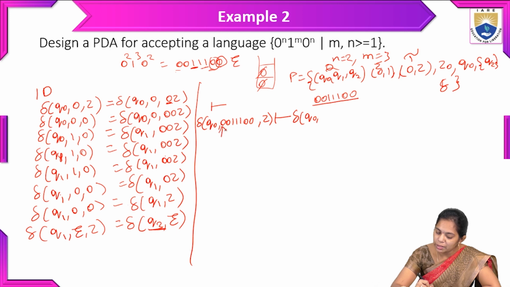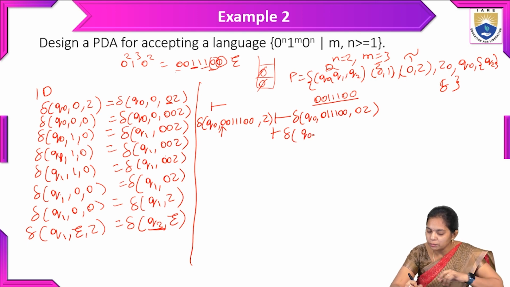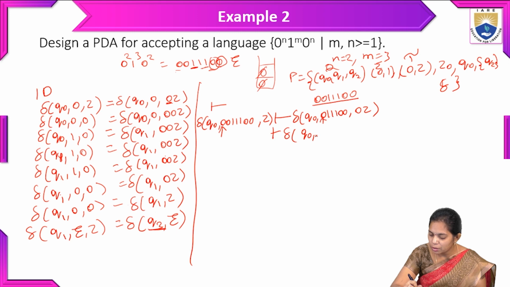After reading this one 0, whatever remaining things are there, we have to write all of them. Whenever 0 appears, we have to push that into the stack. So 0. And next, transition of Q naught comma, whenever 0 appears, again after reading this one, again we have to push that into the stack. So 11100, and 00Z, and turnstile representation.